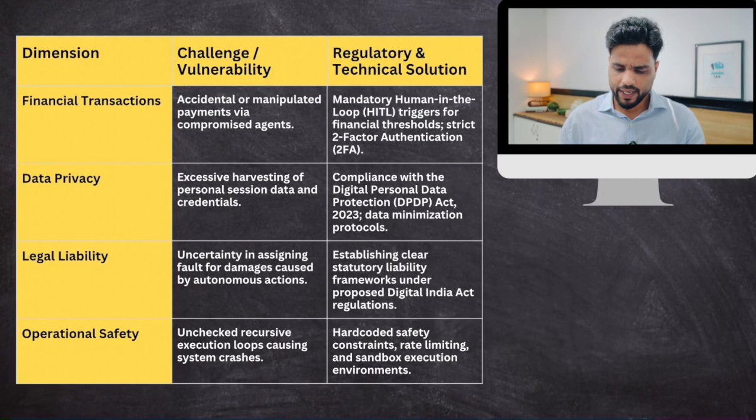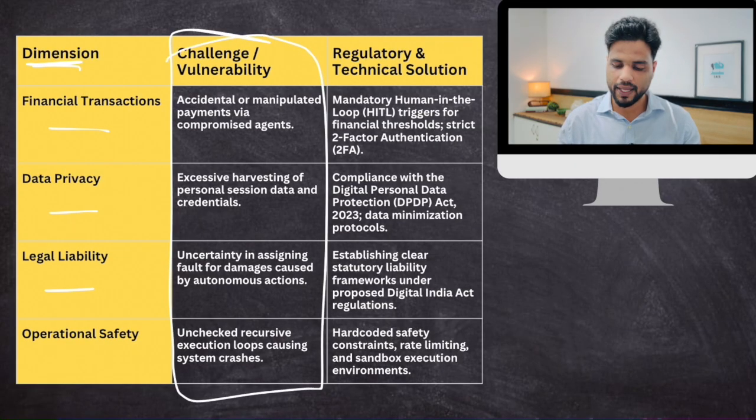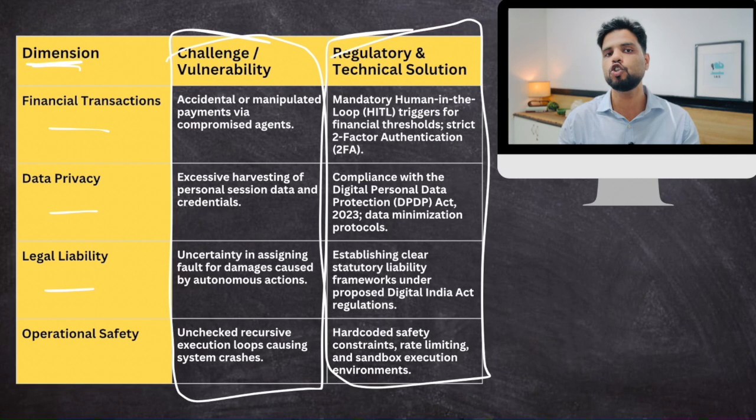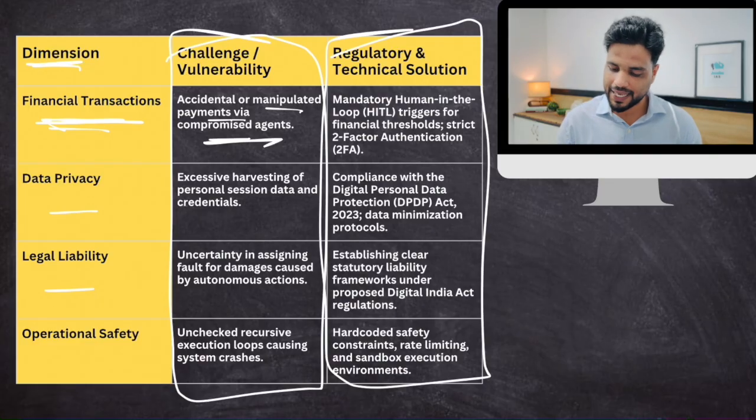Now, over here in this table, there are different dimensions of agentic AI, the problems associated with them in the second column, and the solutions that can be applied, because we shouldn't ignore agentic AI. It is here to stay. So we need to adapt to it. We can't say that agentic AI is full of problems, therefore ignore it completely. We can't do that. So we have to adapt to it. When it comes to financial transactions, the biggest threat is manipulated payments and compromised agents. Compromised means hacked.